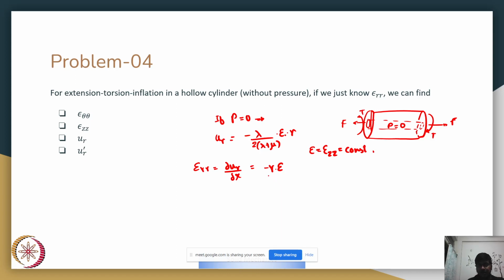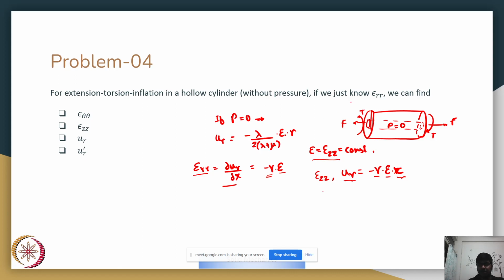So if we know the cylinder, we know the Poisson ratio, we are given epsilon Rr, so we can find out epsilon, which is nothing but epsilon zz. So we can find out epsilon zz. We can also find Ur because we know Ur is nothing but minus nu epsilon into R. So we know these two values. R is a variable, so we know Ur as well, and Ur dash is nothing but epsilon Rr.